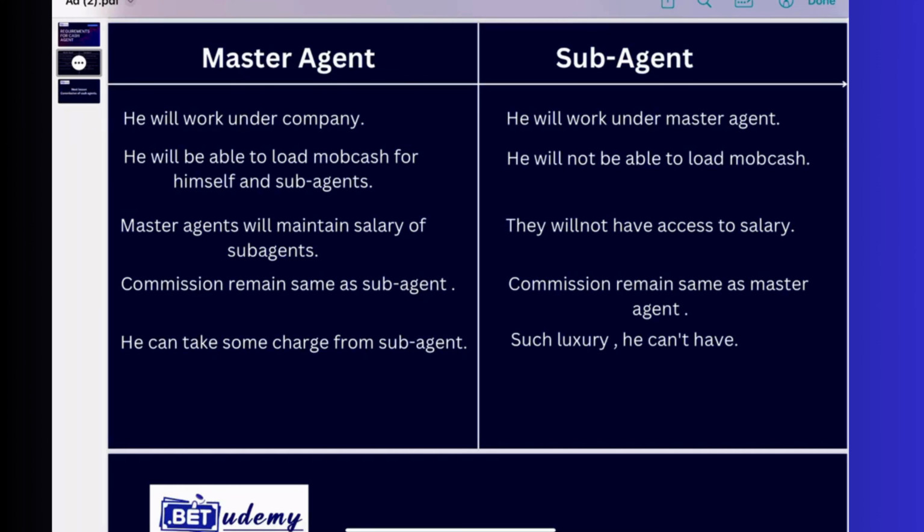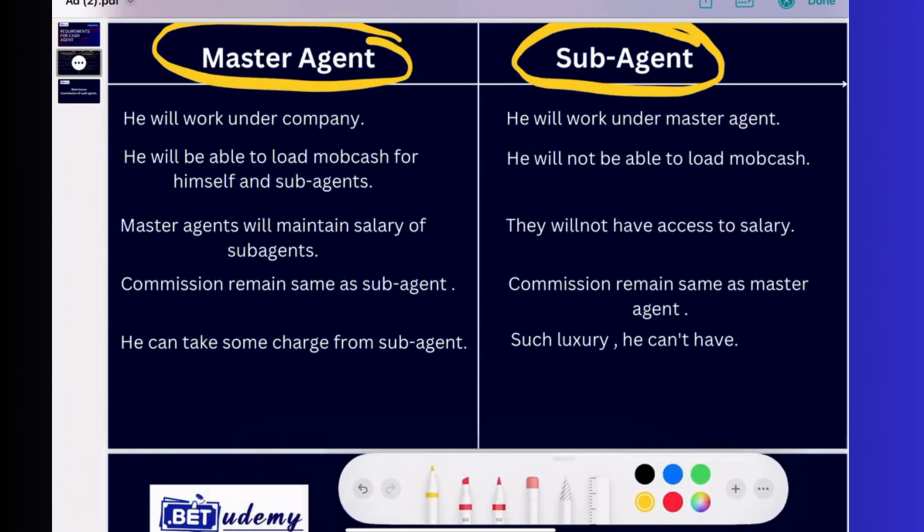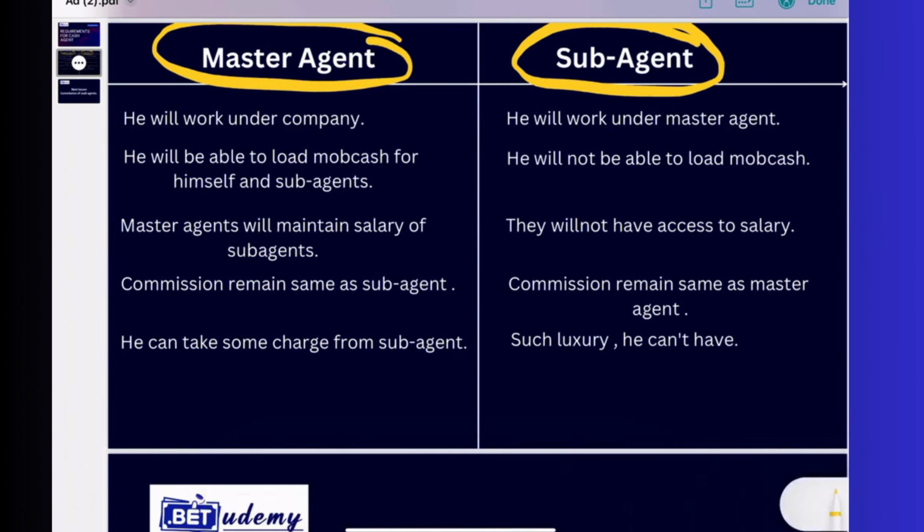Here in this lesson, we'll discuss the differences between master agent and sub agent. These are the types of cash agent. Master agent has more access than sub agent. Here we will differentiate one by one. Master agent will work with the company. Sub agent will work under the master agent.